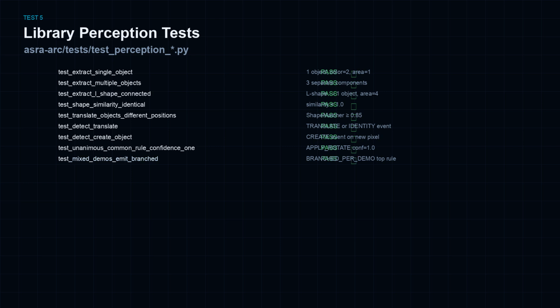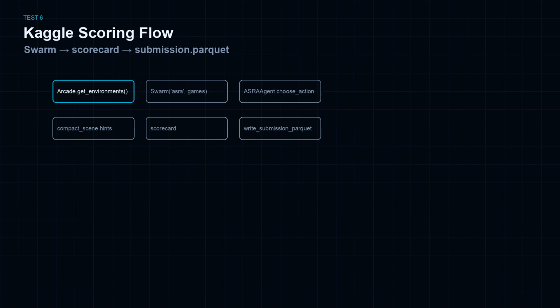All pass. At Kaggle score time, myAgent bootstraps, registers ASRA agent in available agents, and constructs swarm over all arcade environments. Each step, choose action reads the grid, builds compact scene, and scores actions with object hint weight 0.35. Take action logs transitions with object scene before and after plus delta num objects. When done, scorecard to rows builds the data frame and writes submission parquet saves results.